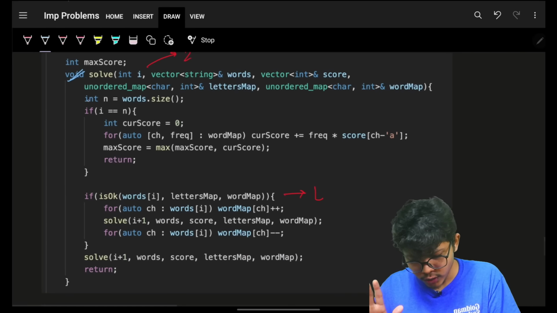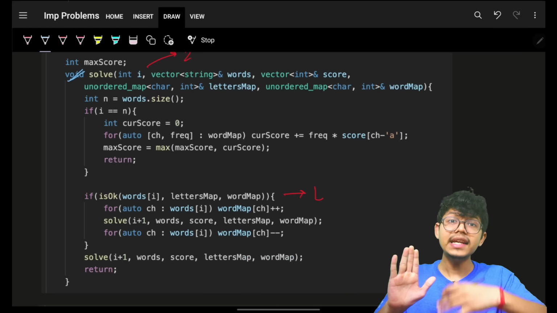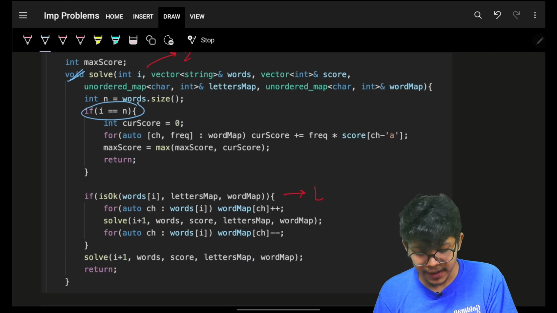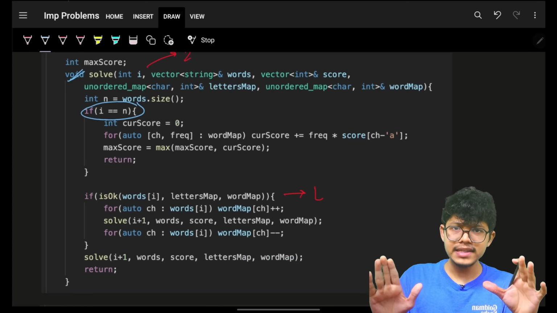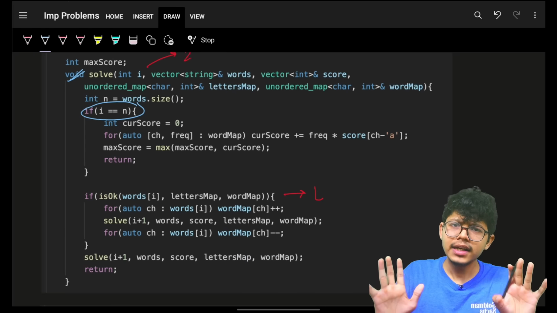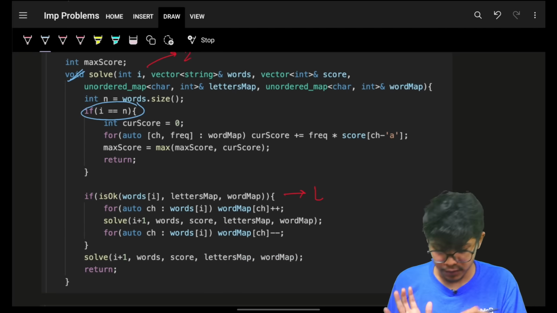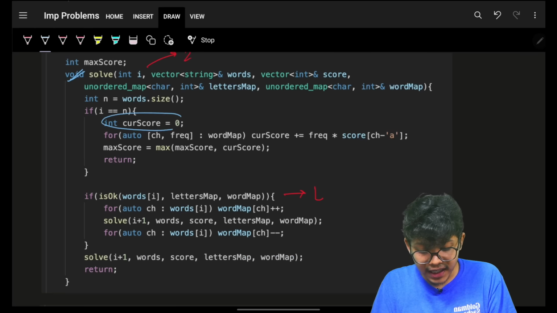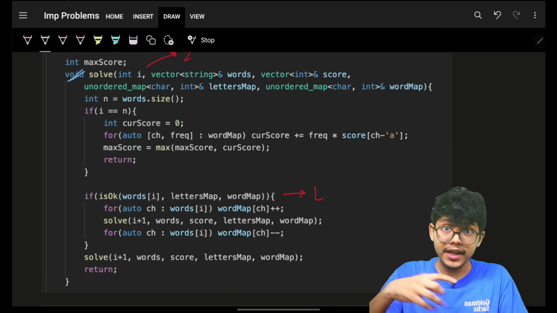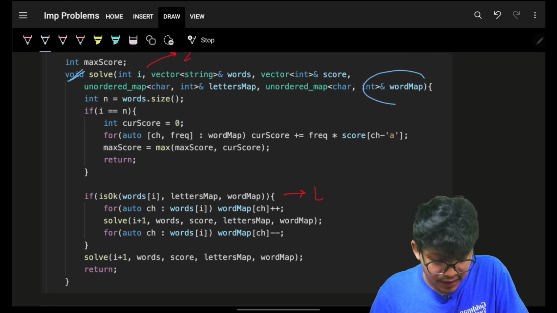Although I always recommend we come to the base case at the very end, the base case is very simple: as soon as my words are finished, I have got my subset. Whatsoever I need to get, it is one such subset for me. So I will now get the current score of a current subset. The frequency of every character for our subset is maintained in the word map.